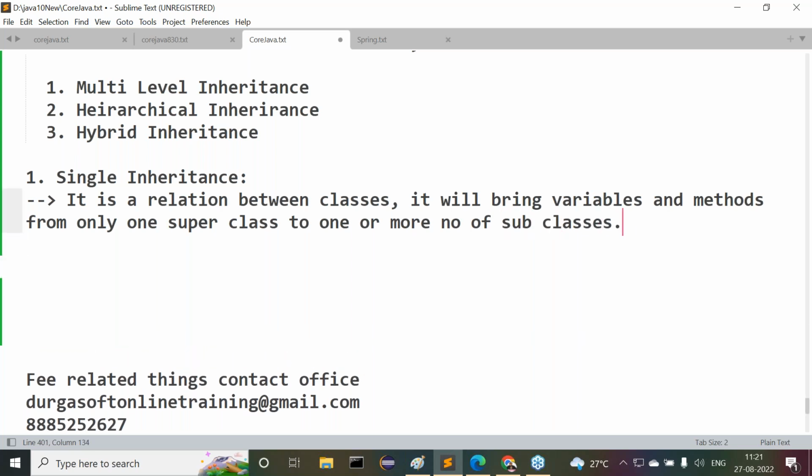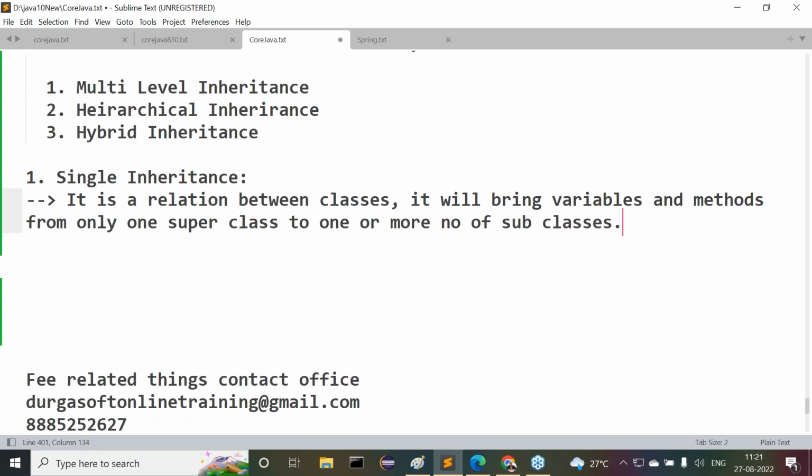The definition is very clear. Now try to observe this clearly. It is a relation between classes. It will bring variables and methods from only one superclass. That means how many superclasses? Only one superclass. Here the condition is available on the number of superclasses only. No condition is available on the number of subclasses. So single inheritance is what? If you are trying to get variables and methods from only one superclass to one or more subclasses, then that is called single inheritance. Yes, all of you are getting my point or not?